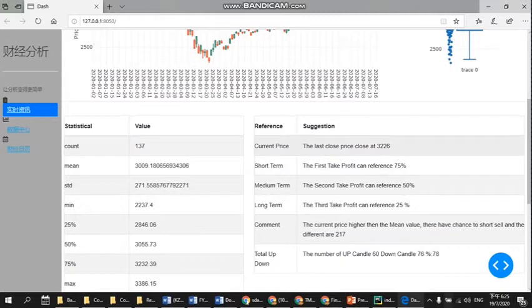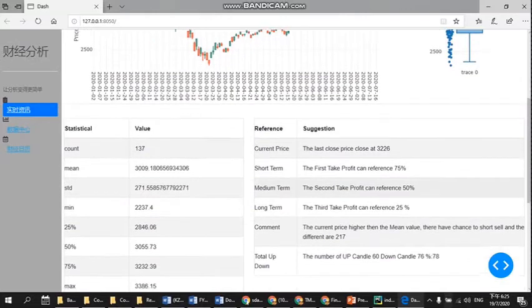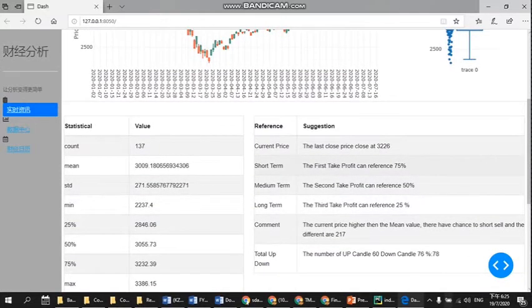I suggest this: the last closing price is 3226. If you want to use Q1, Q2 and Q3 as reference, you can see, let's say we short sell, then 75% can be a take profit, and 50% as a second take profit, and for long-term purposes, we can choose the more 25%, which is 2846.